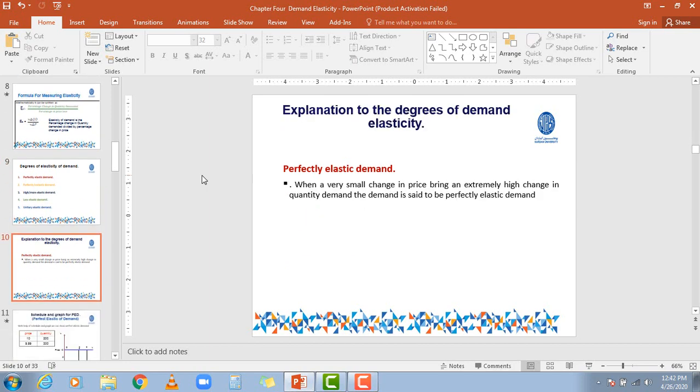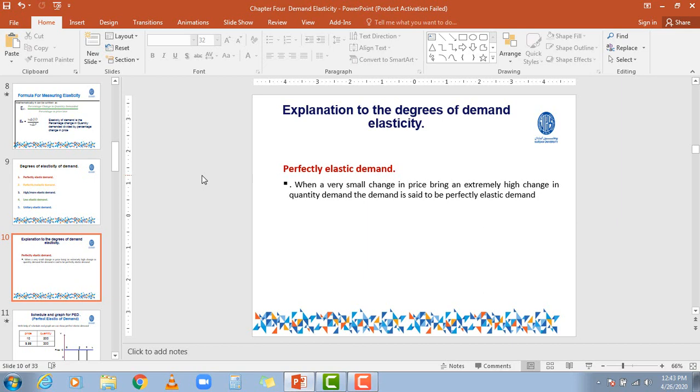Okay, my dear friends, what do we mean by perfect elastic demand? When a very negligible, very small change in the price level brings a big or huge change in the quantity demanded, that is called perfect elastic demand.